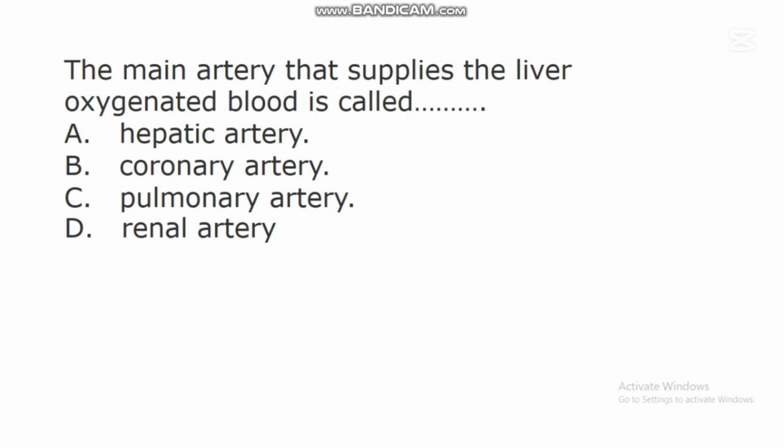In this question, the correct answer is A. Hepatic artery. Hepatic artery is the main artery that supplies the liver oxygenated blood. Studies have shown that this artery contains oxygenated blood, and this oxygenated blood flows through this artery called hepatic artery to the liver.